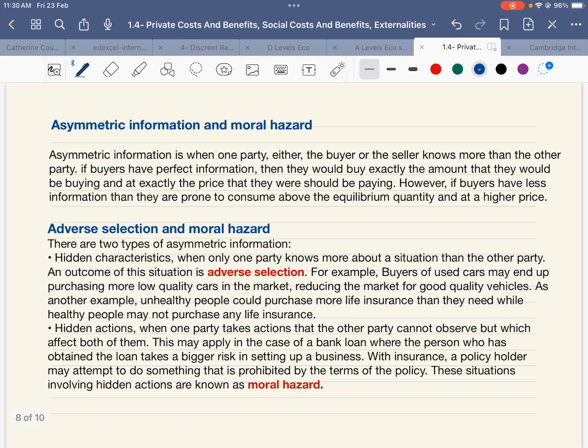Moving ahead, let's talk about asymmetric information. What is asymmetric information? Asymmetric is the opposite of symmetric. Symmetric means perfect. Everybody has the same kind of information. That is called symmetrical information. Asymmetric information means one party has more information as compared to the other party. Which are the parties involved? The buyers and the sellers.